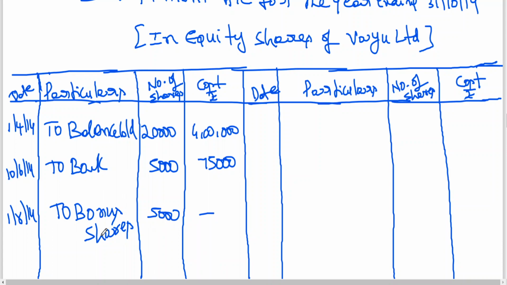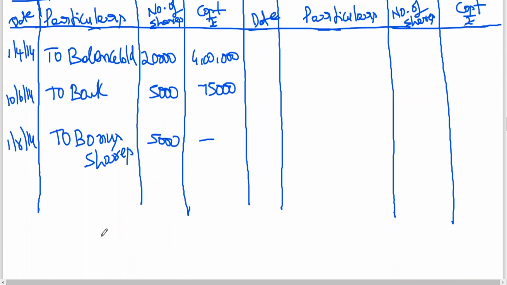Then what is the date of bonus shares? Right shares subscribed on 31st October 14. We should not look at the date of right shares offered. Offered on 31st August 14, announced right shares, but subscribed on 31st October 14.